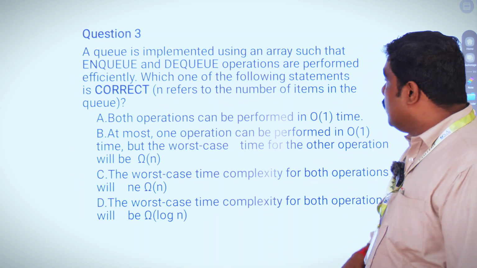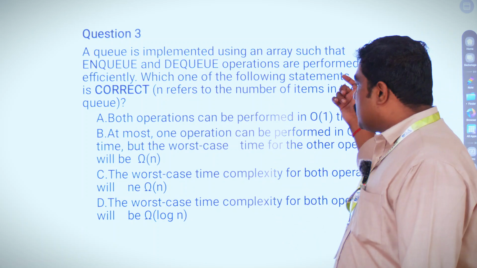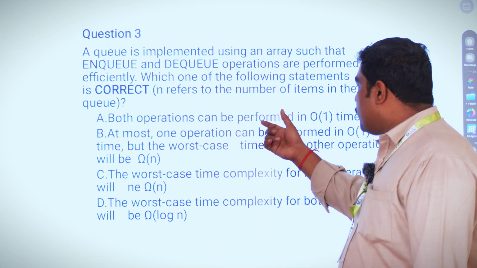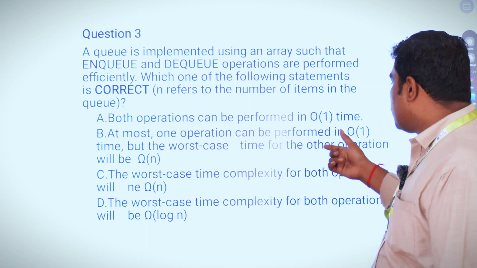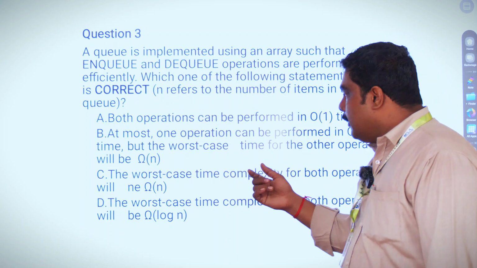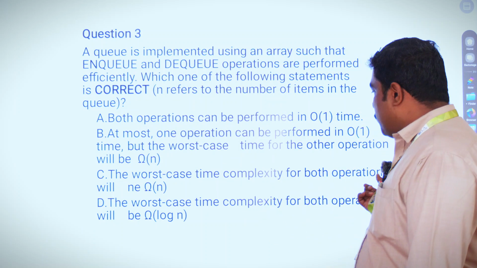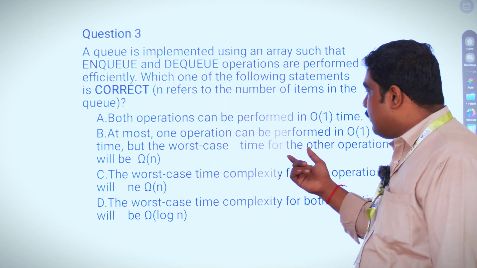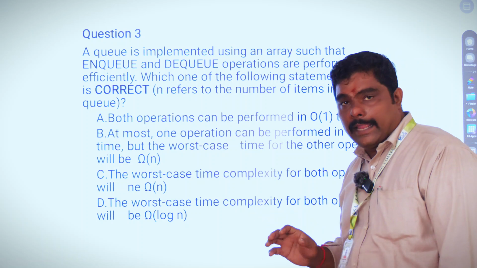Then question 3. A queue is implemented using an array such that the enqueue and dequeue operations are performed efficiently. Which one of the following statements is correct? Both operations can be performed in big O of 1 time. Most operations can be performed in big O of 1 time, but the worst case time of the operation will be big O of n. Then the worst case complexity of the operation will be big O of n. So the answer will be both operations can be performed in big O of 1 time.